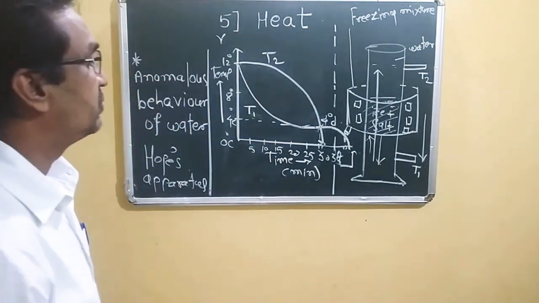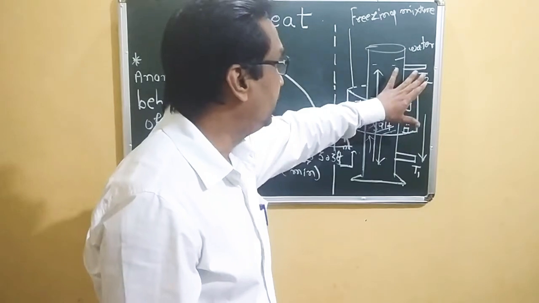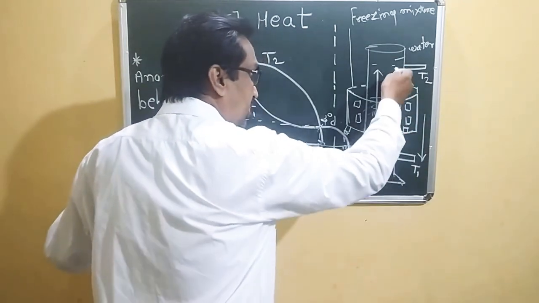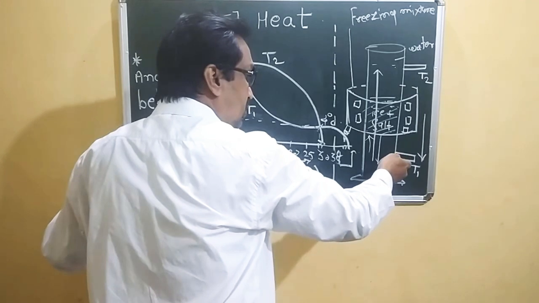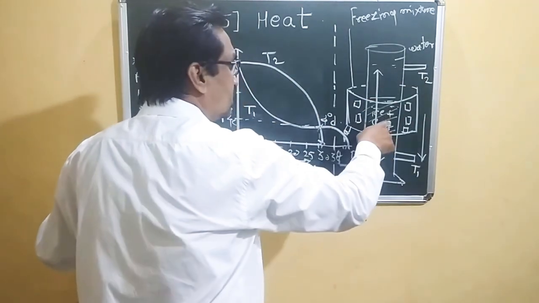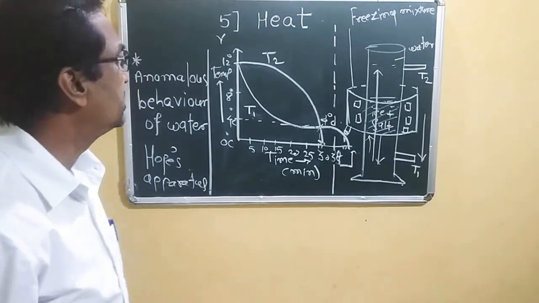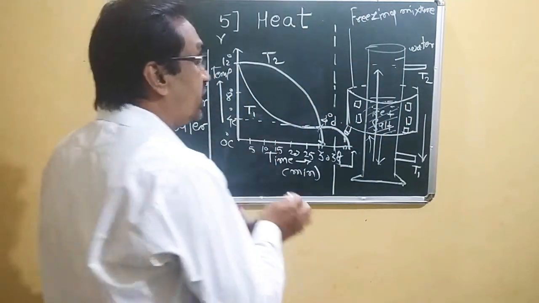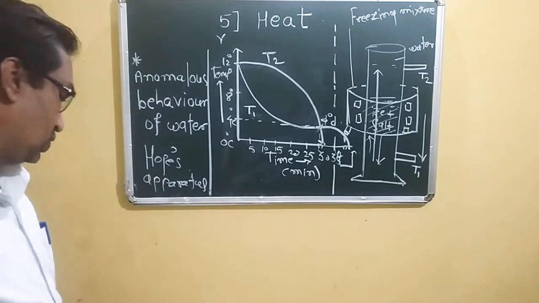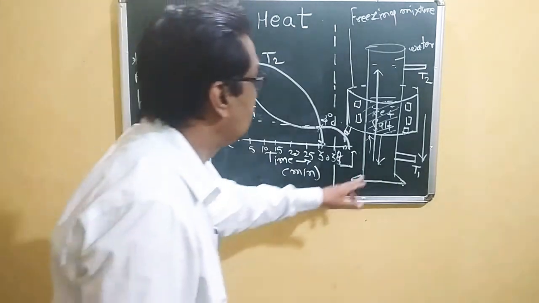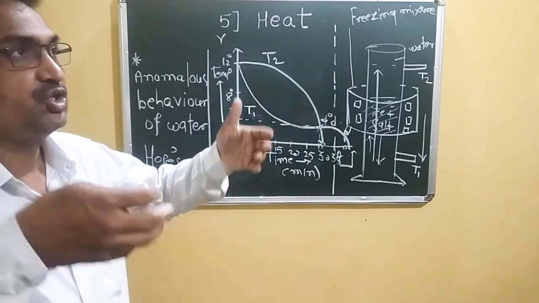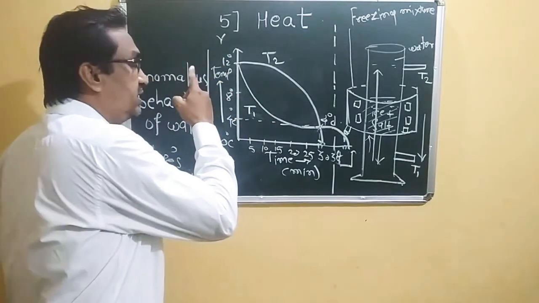So in this way we can see that temperature T1 initially falls rapidly when this high density water moves downward, up to this point, while for T2 there is a slow decrease. But at 4 degrees Celsius, instead of contracting, the water is expanding.